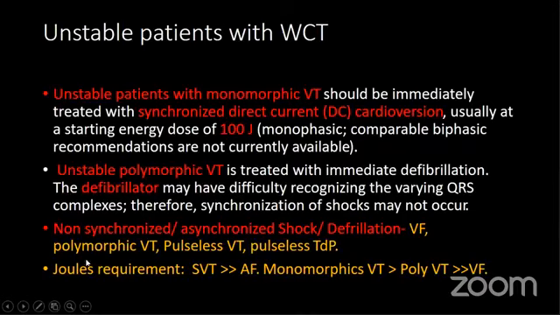What are the joule requirements for conversion to sinus rhythm? One is for SVT. This is the lowest joule. Sometimes 25 to 50 joule is sufficient for cardioversion. Then monomorphic VT and AF need around 100 joule, and polymorphic VT and VF may need 200 or even higher joule of defibrillation.